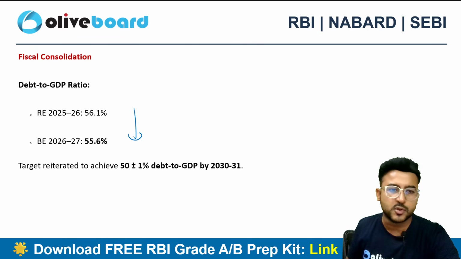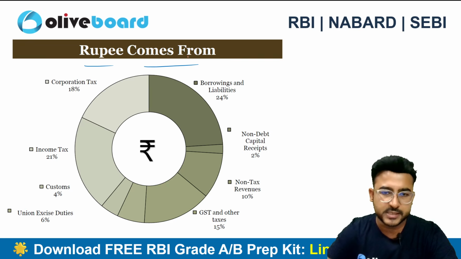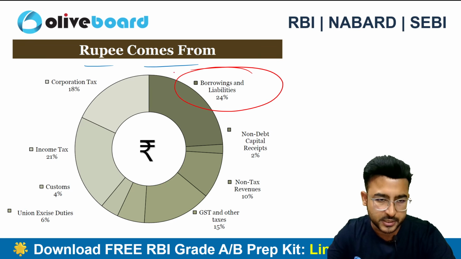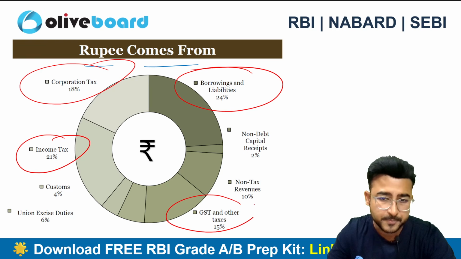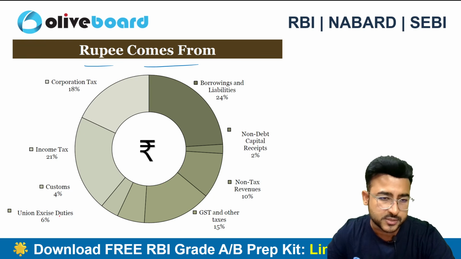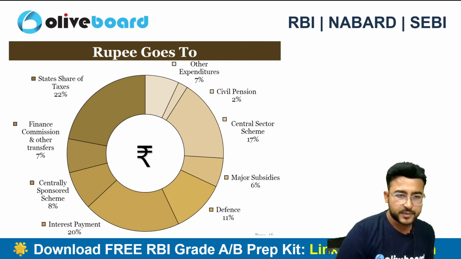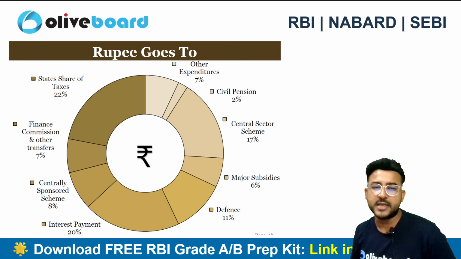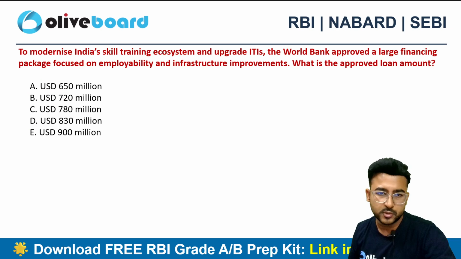And this is the crux of whatever we discussed. This is how the rupee comes from. Borrowings and liability contributes the highest share, followed by corporation tax and then GST, and income tax. So in taxes, I will say income tax is having the highest contribution. Then the rupee goes to is as follows: a share of state in the taxes is having the highest share in the rupee goes to.